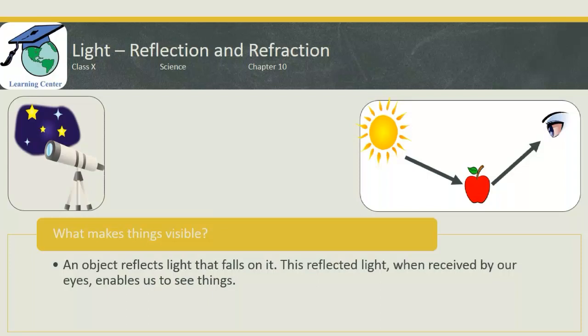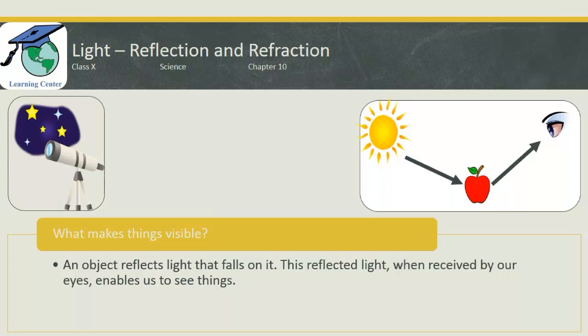Now just imagine the light from the sun falls on the apple, but the reflected light from the apple is never received in our eyes. So can we see the apple? Obviously no. The important thing is that when the light is reflected from the apple, it should be received in our eyes. Then only we can see the things.